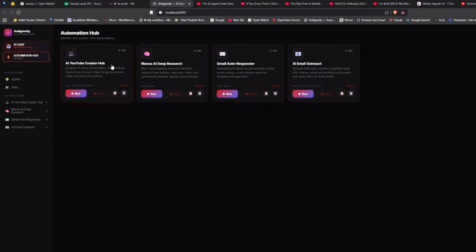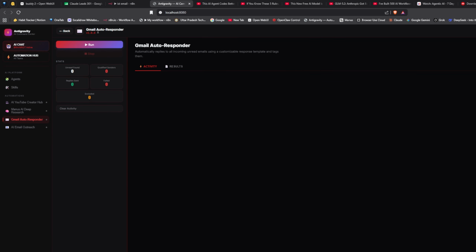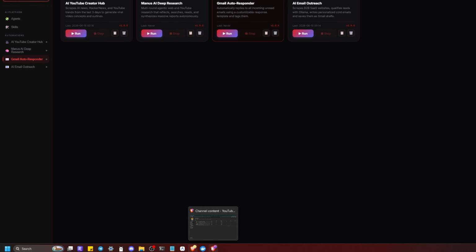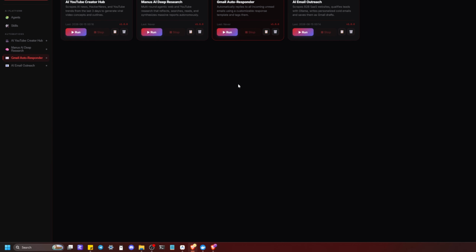See, it made that automation here. Gmail Autoresponder automatically replies to incoming unread emails using a custom prompt. And now we will set up the credentials, and then it is done. See how easy it is to create automations through Anti-Gravity.